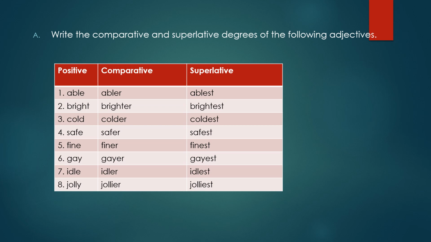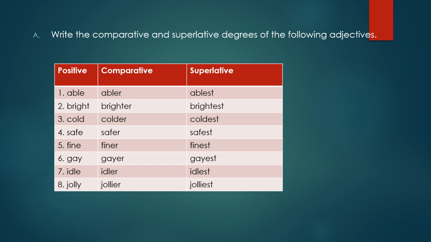Second, bright, brighter, brightest. Third, cold, colder, coldest. Fourth, safe, safer, safest. Fifth, fine, finer, finest. Sixth, gay, gayer, gayest. Seventh, idle, idler, idlest.